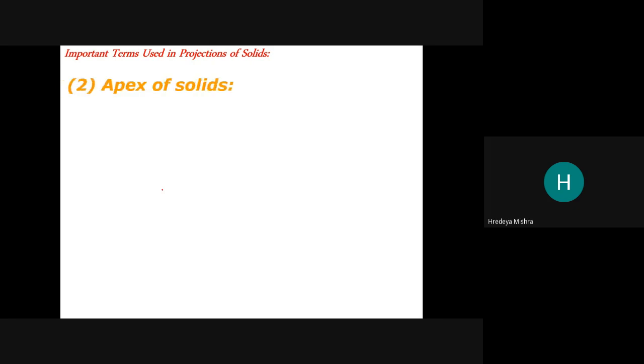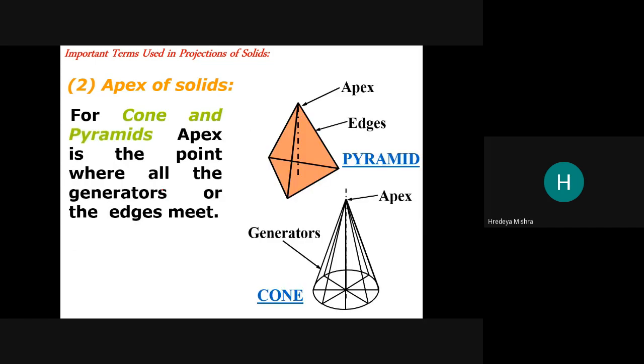Now apex of the solid. So what is the apex of the solid? See, for the cone and pyramid, we get the apex, or we can say the vertex. See, this is the apex of the pyramid. This is the pyramid and this is the cone.